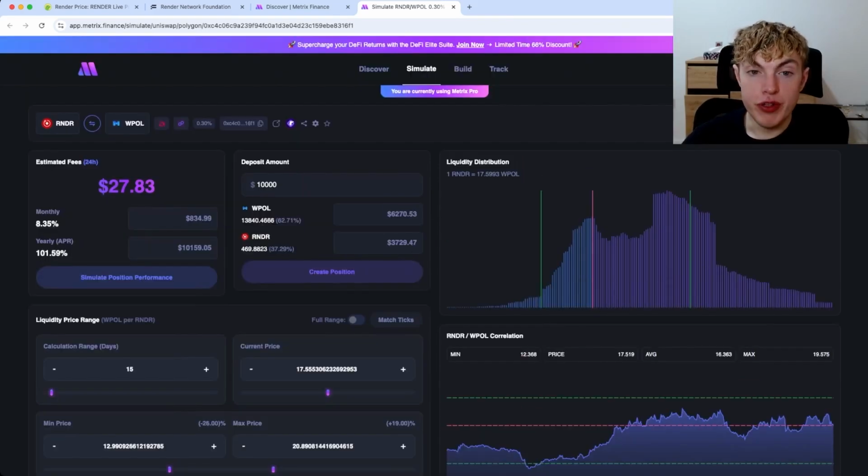I have not done my due diligence on Wrapped Polygon, so if I were interested in investing into this position and taking on exposure to these assets, I would definitely want to do my due diligence and research into Wrapped Polygon, see what the token is about.